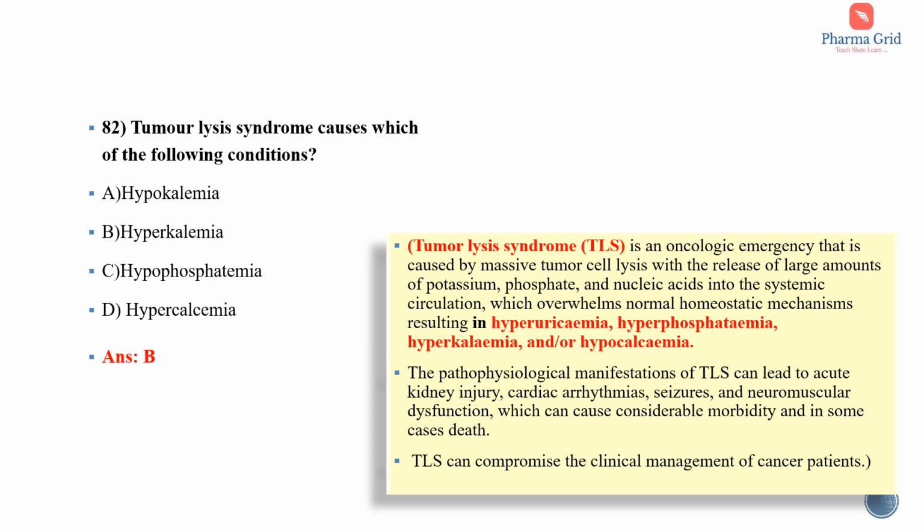The pathophysiological manifestations of TLS can lead to acute kidney injury, cardiac arrhythmias, seizures and neurovascular dysfunction, which can cause considerable morbidity and in some cases death. So among these options, hypokalemia, hypophosphatemia and hypercalcemia are not associated with the TLS. So here the correct answer is option B, that is hyperkalemia, which means increased level of potassium.